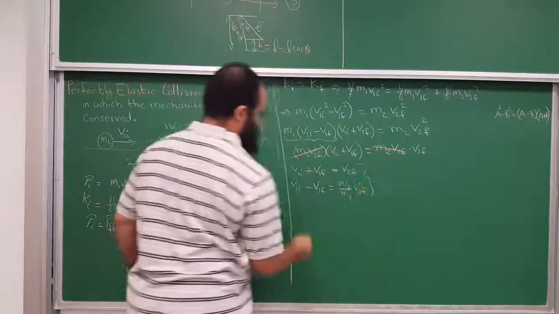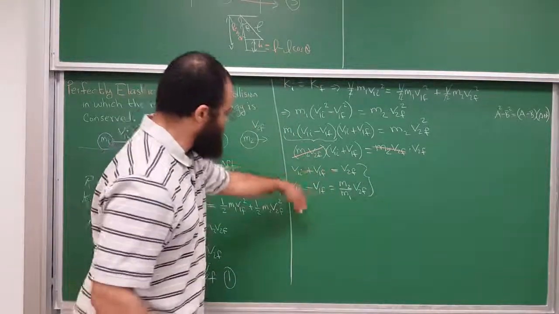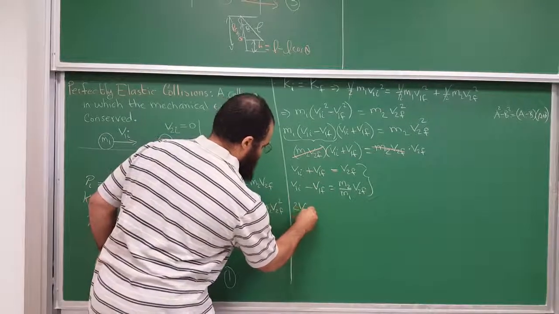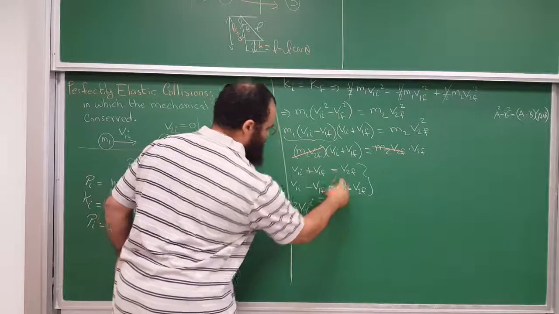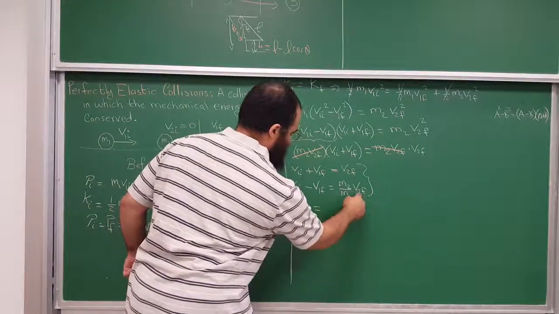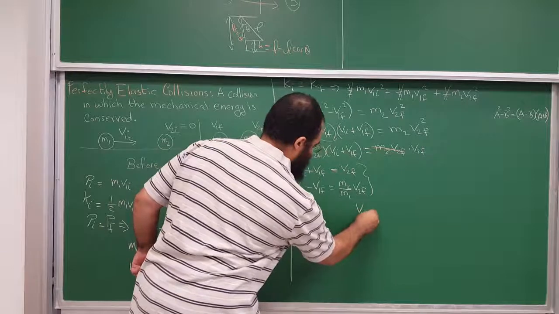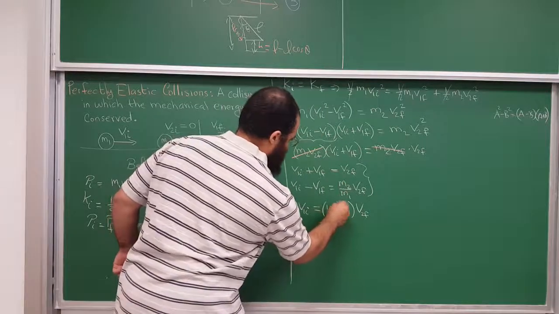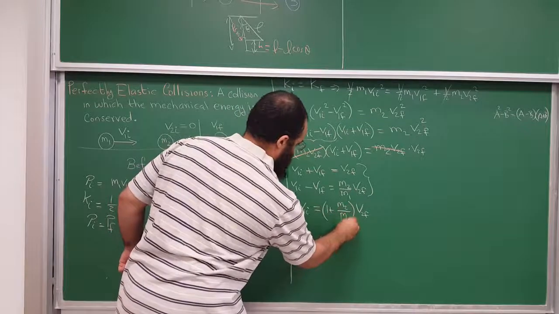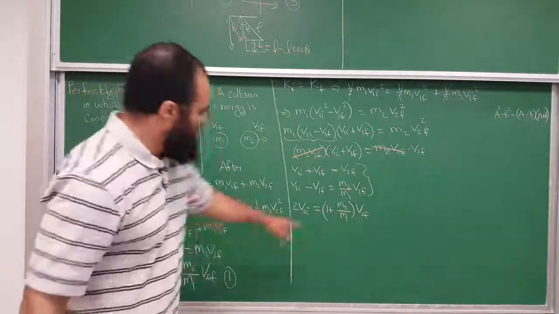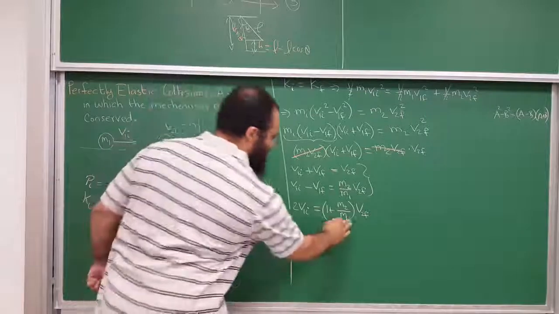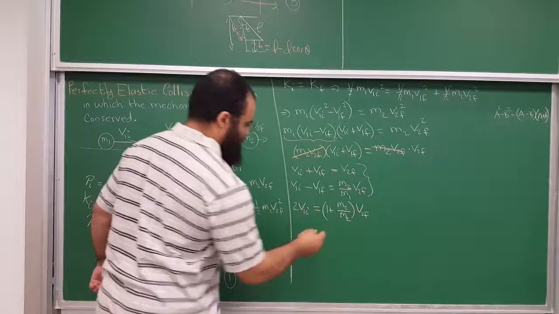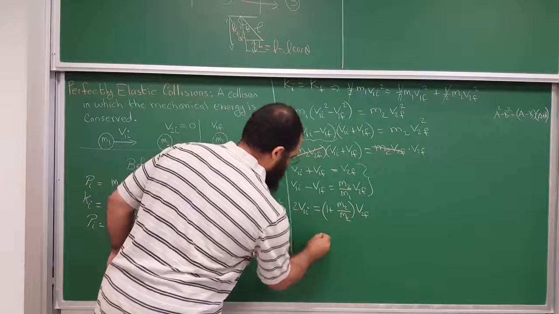So I have these two equations. I'm going to add them together. When you add them, this cancels, and you have twice V1 initial equals, when you factor the V2 final, V2 final times parentheses 1 plus M2 over M1. Now make a common denominator and solve for V2 final.